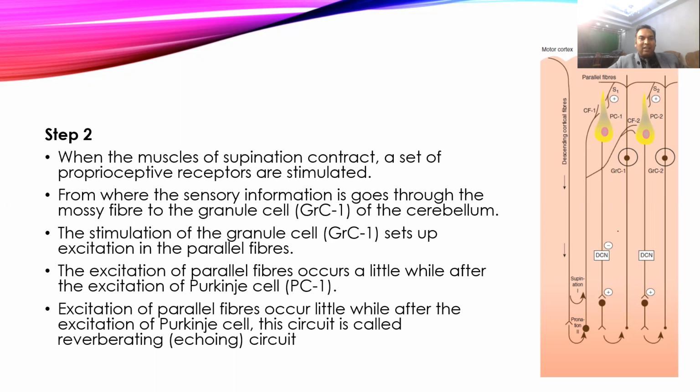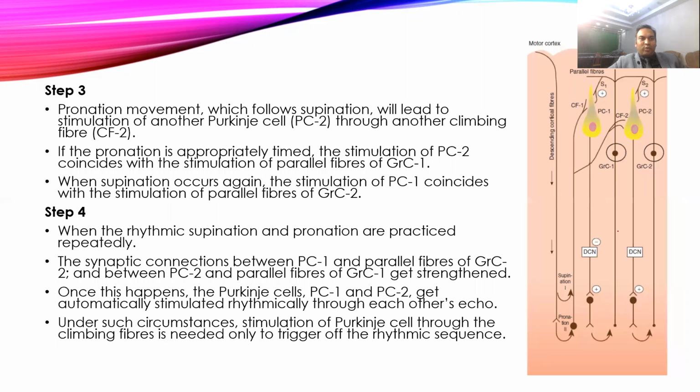Now the second action is pronation. Supination is followed by pronation, which stimulates the second type of Purkinje cells through the climbing fiber, and that will cause a pronation movement. The pronation movement will stimulate another proprioceptive receptor, and that will stimulate the second set of granular cells, that is type G2 cells. That activation of the second type of granule cell will activate the same type of Purkinje cells, and that will cause a stimulation that will again excite the Purkinje cells.